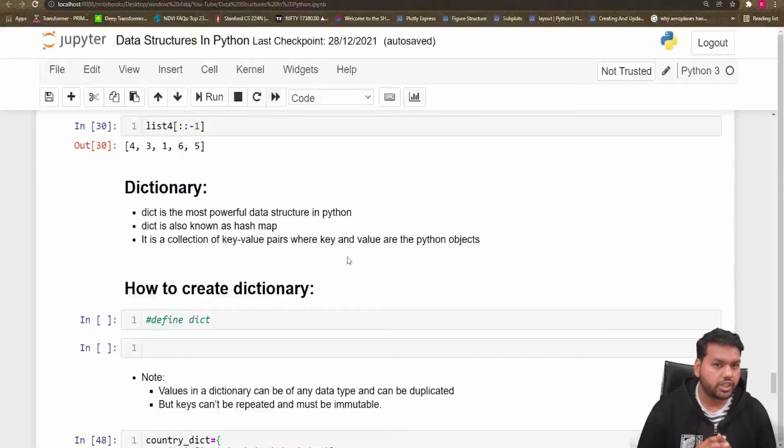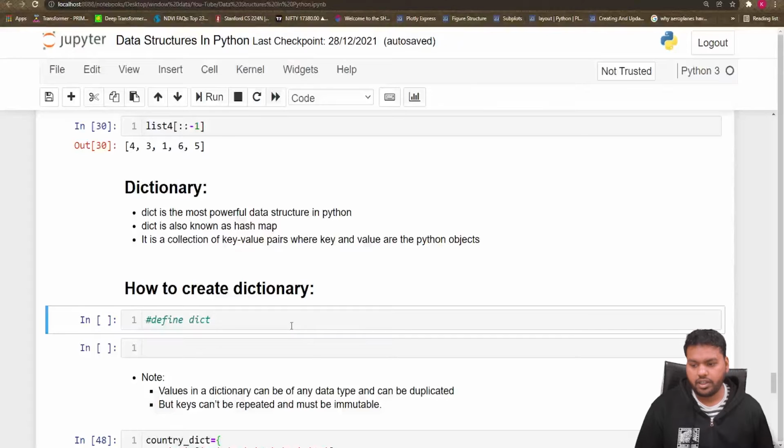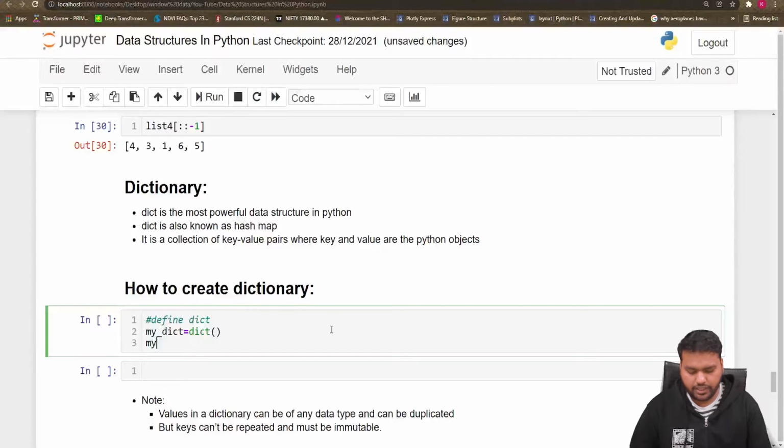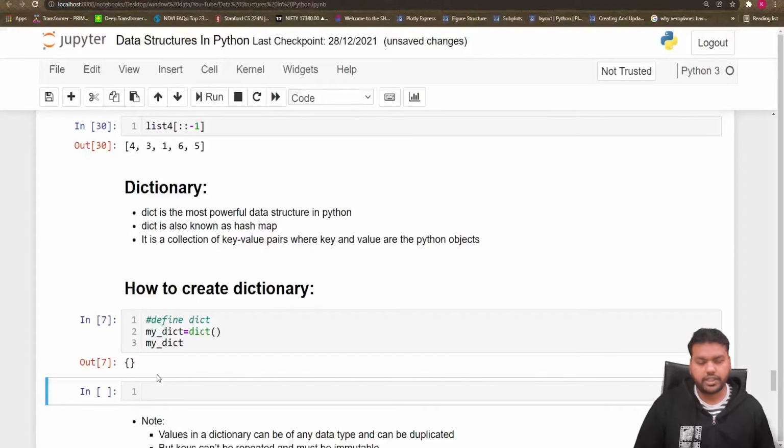You can define the dictionary in two ways. Either you can write dict here, and this is the empty dictionary, and you can set it into a new variable name here. So what is my dict? If you print it here you can see, this is the dictionary.